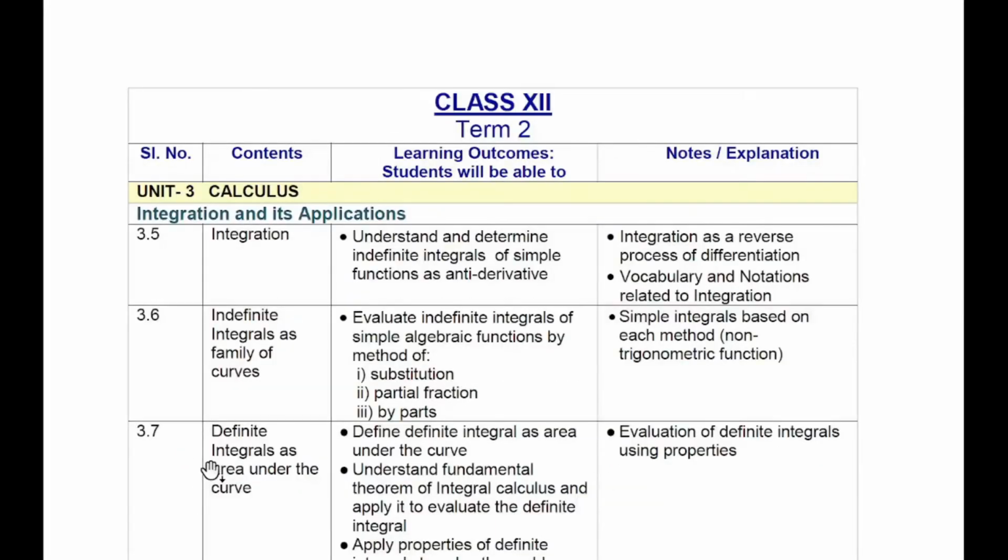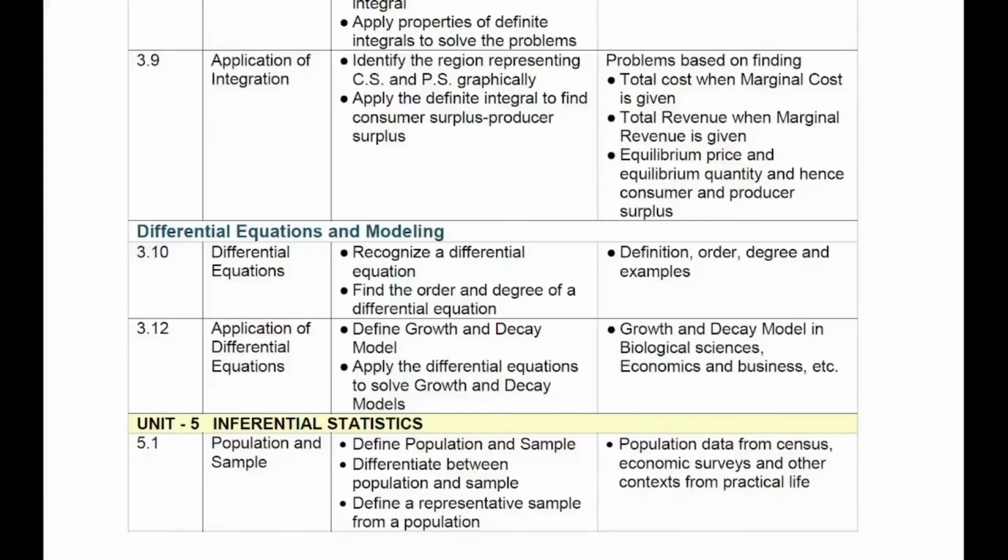Now coming to the syllabus for term 2 for class 12. In unit 3 calculus, it is a continuation. So under unit 3 calculus, there is integration and its applications and the various topics. Again under unit 3, the next major topic is differential equations and modeling and the subtopics are given. Then we have unit 5, inferential statistics and the various topics under unit 5.